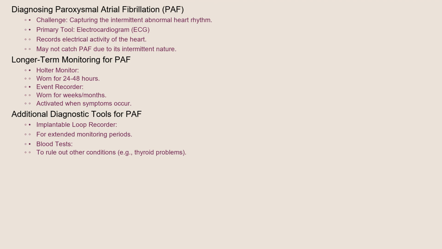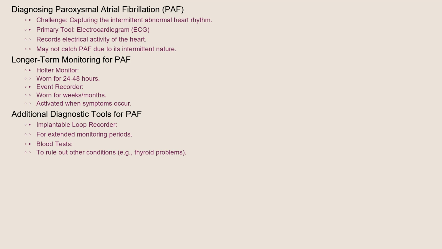Diagnosing paroxysmal atrial fibrillation relies on capturing the abnormal heart rhythm while it's happening. An electrocardiogram, or ECG, is the primary diagnostic tool. It records the electrical activity of the heart. Because PAF is intermittent, a standard ECG might not catch it. In these cases, longer-term monitoring is needed.